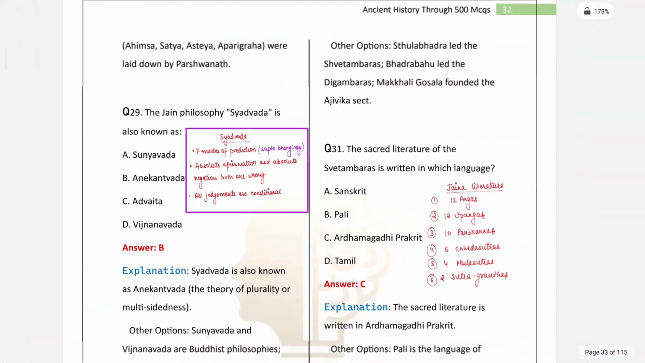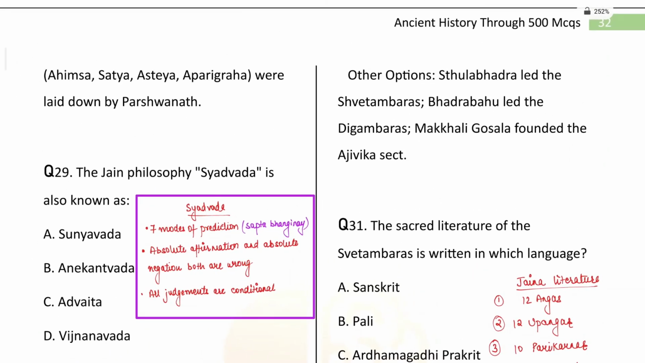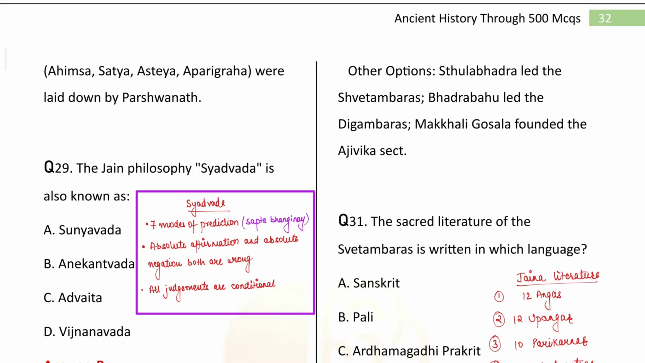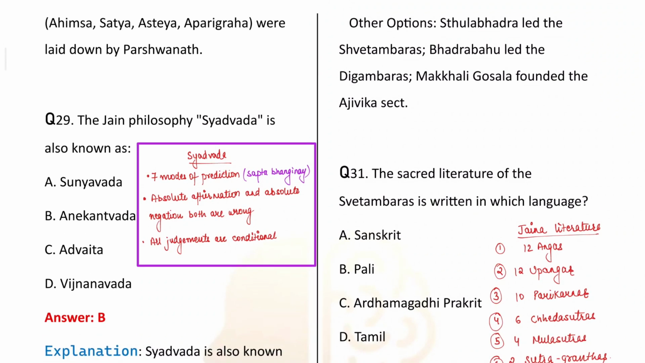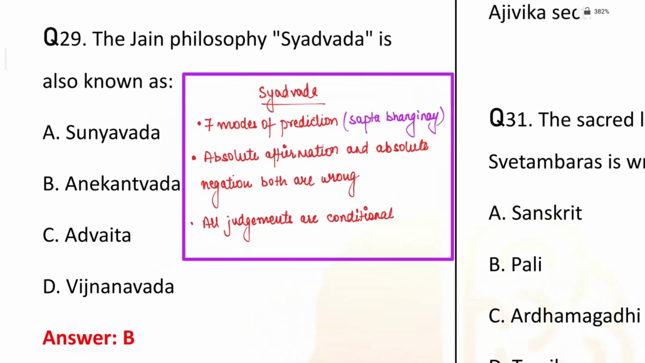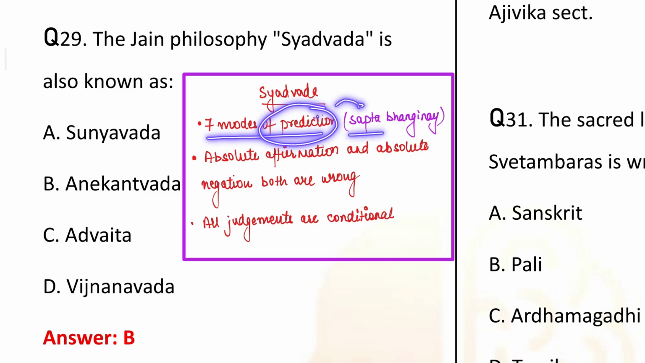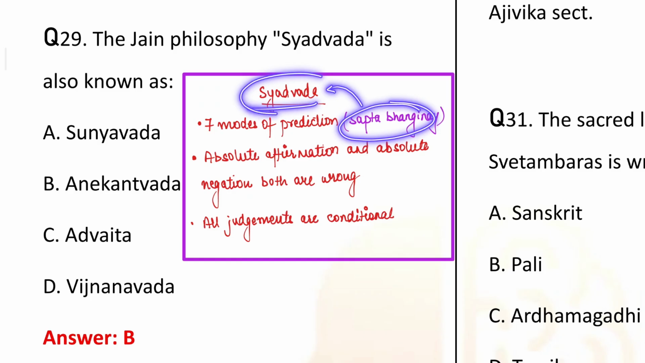Next is the Jain philosophy. Syadvad is also known as what? Now, talking about the Jain philosophy, so Jain philosophy famously Syadvad के नाम से it is known. Now, Syadvad is nothing but a 7 mode of prediction. It is also known as Saptabhangi Naya. So Saptabhangi Naya or Syadvad, both are the name of the same doctrine.